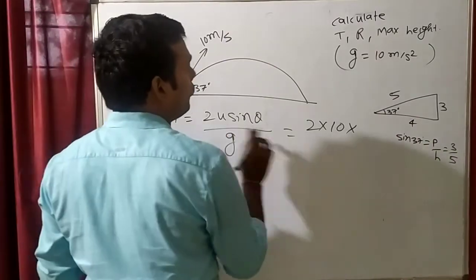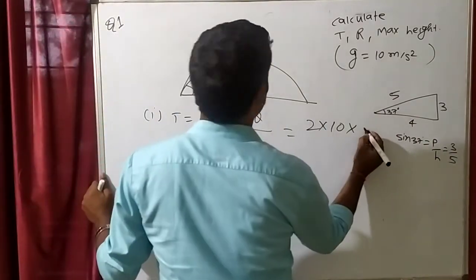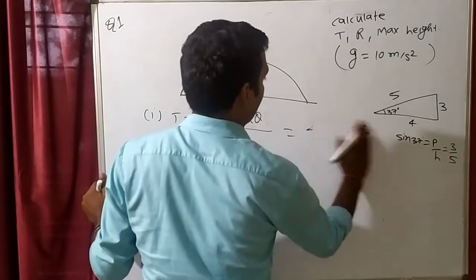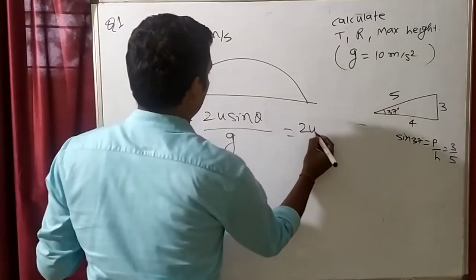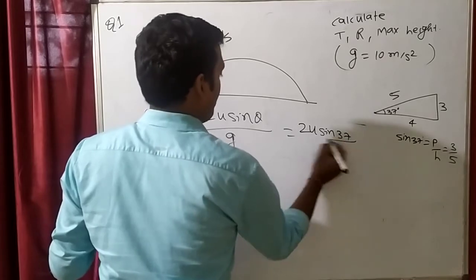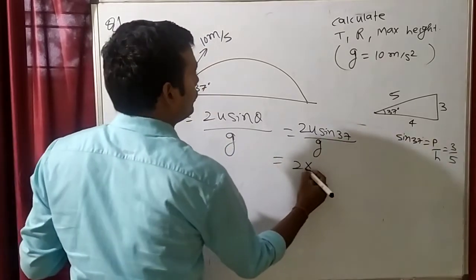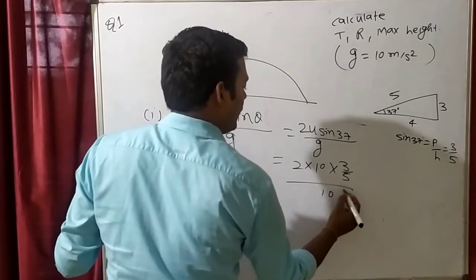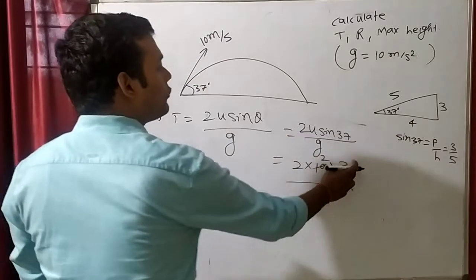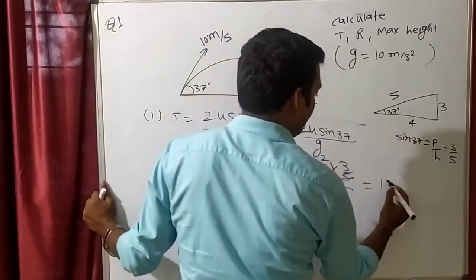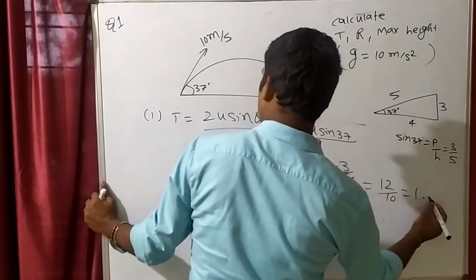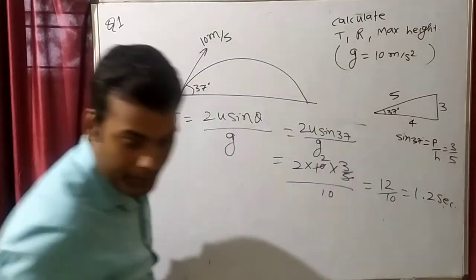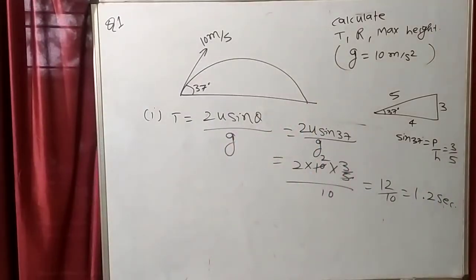So what will we put? 2u is 2 into 10, sin 37 will be 3 by 5, divided by g which is 10. So 5 into 2 is 10, 3 into 2 is 6, 6 into 2 is 12, 12 by 10. That means how much? 1.2 seconds. What will be the time? The time will be 1.2 seconds.